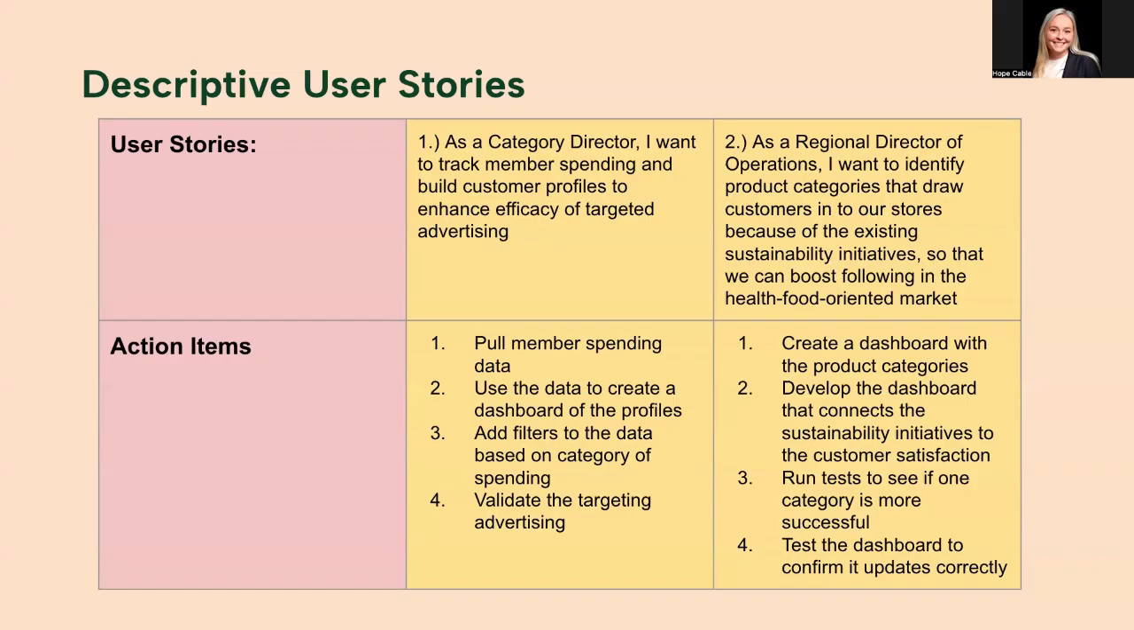For the second user story, as a regional director of operations, I want to identify product categories that draw customers into our stores because of the existing sustainability initiatives so that we can boost following in the health food oriented market. So for action items, we can create a dashboard with product categories, and develop a dashboard that connects the sustainability initiatives to customer satisfaction. We can run tests to see if one category is more effective and more successful than other categories of spending of products. And then we can test the dashboard to confirm it updates correctly after these tests.